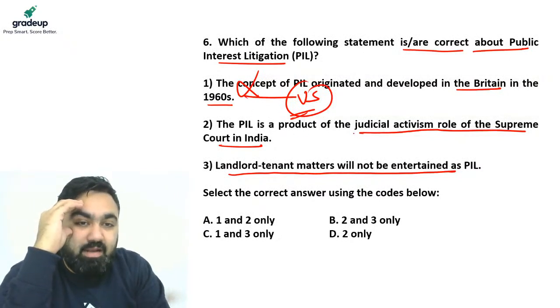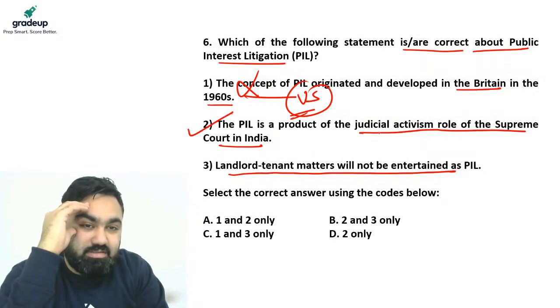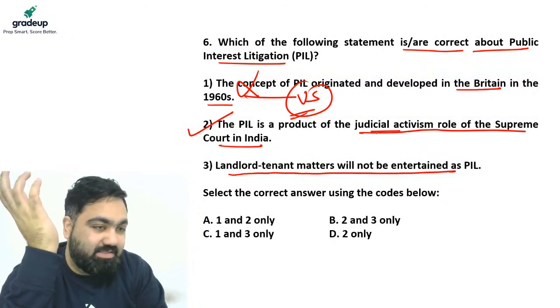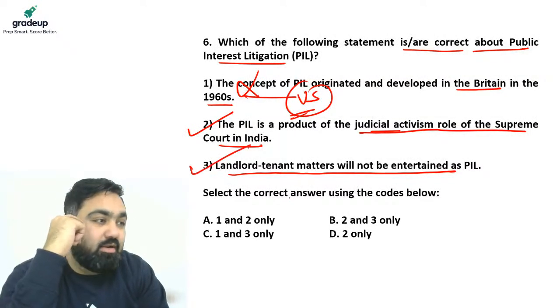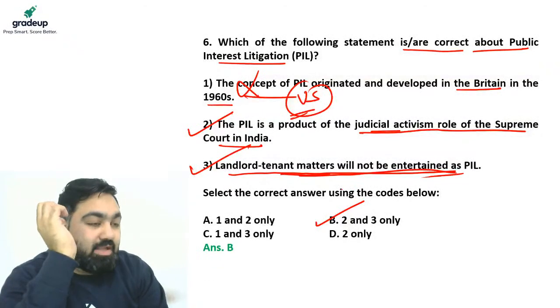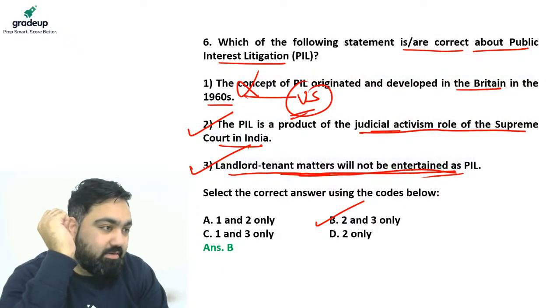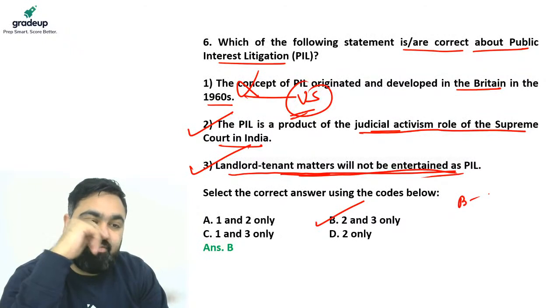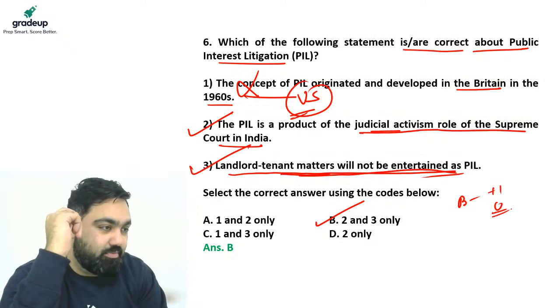Second, PIL, yes, it is a product of judicial activism, that is correct. Third is also correct. The landlord tenant matters will not be entertained as PIL. The answer actually is B. The answer is B. 2 and 3 are correct. So those who said B, good job, guys. Give yourself +1, otherwise give yourself 0.